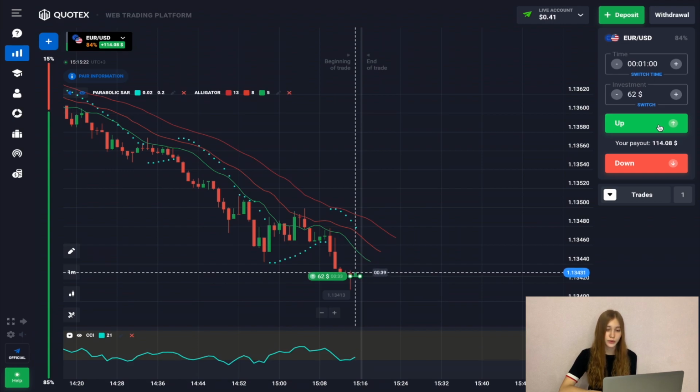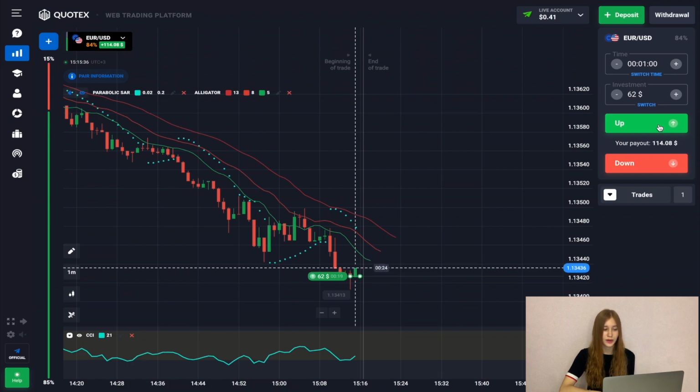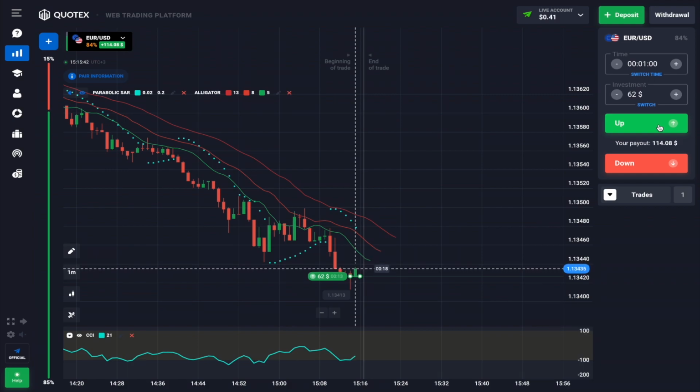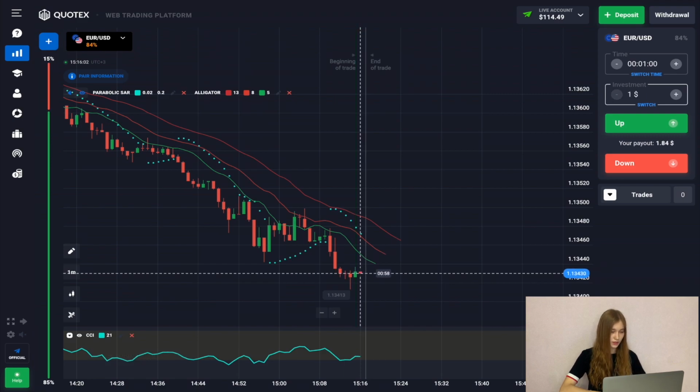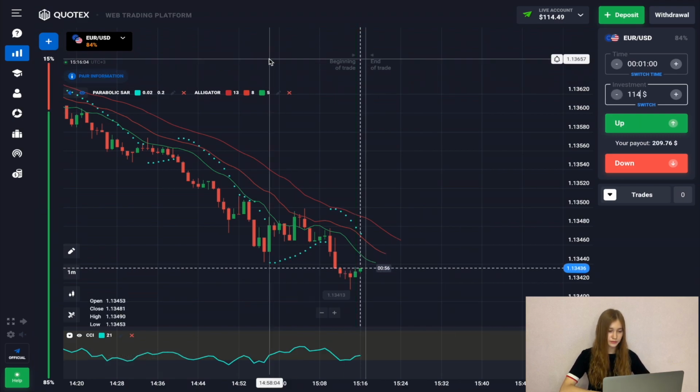Therefore, according to the sequence of candle patterns and their movement from the formed triangle of candle patterns, we can successfully close our trade. So let's wait. And we successfully closed the deal and continue trading.